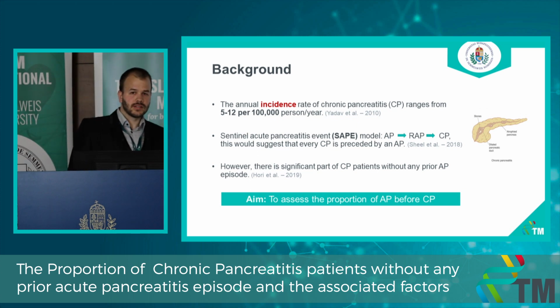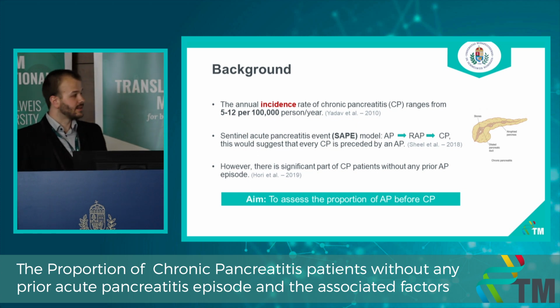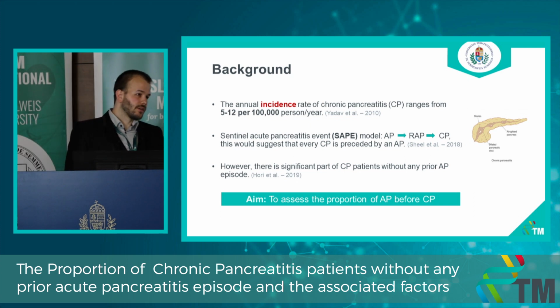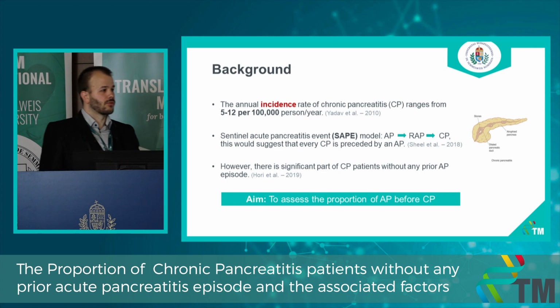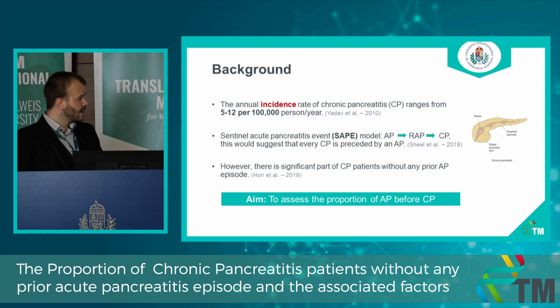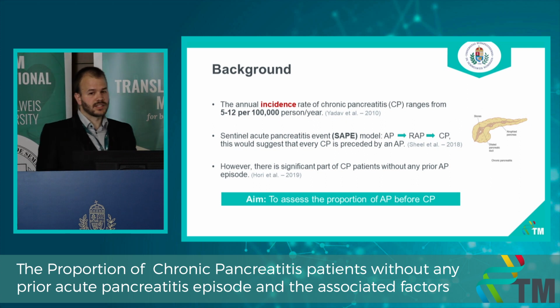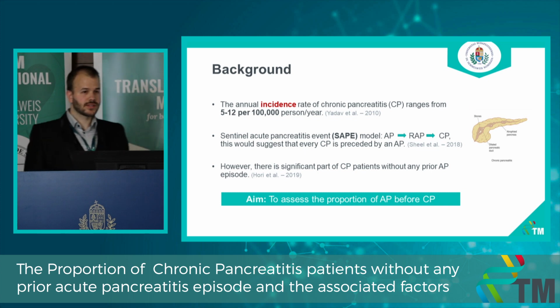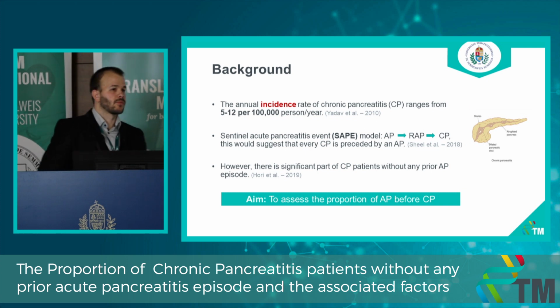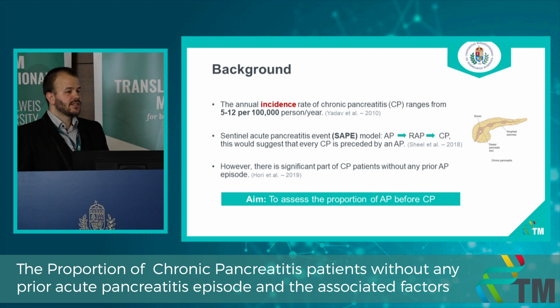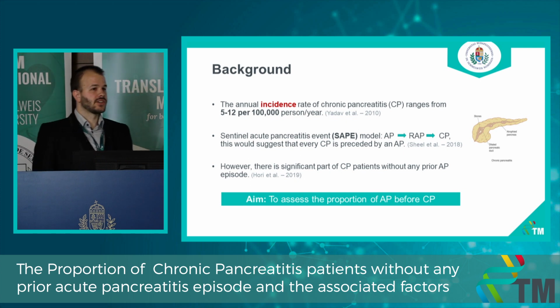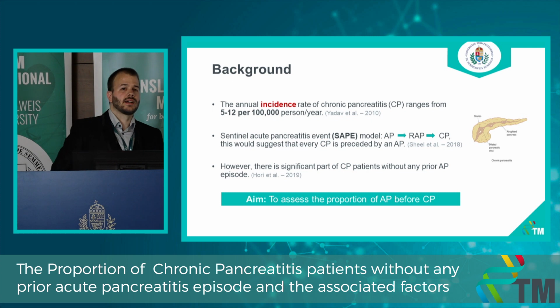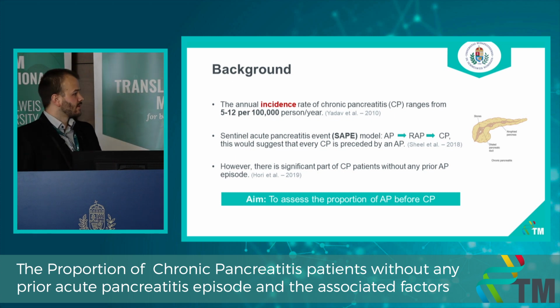The sentinel acute pancreatitis event model is an interesting hypothesis. It implies that all cases of chronic pancreatitis originate from acute pancreatitis. However, a considerable number of chronic pancreatitis patients have no prior history of acute pancreatitis episodes. In light of this discrepancy, our aim is to systematically assess the proportion of acute pancreatitis episodes that occur before the development of chronic pancreatitis. This will provide a more comprehensive understanding of the relationship between acute pancreatitis and chronic pancreatitis, and help refine the existing models of disease progression.